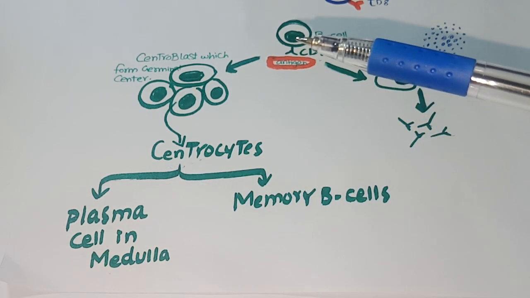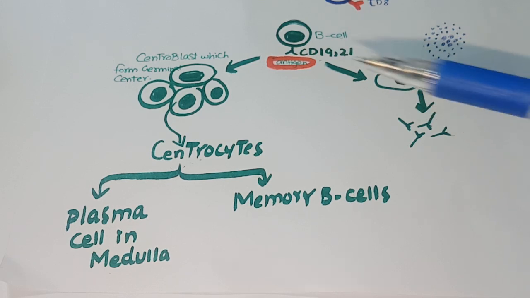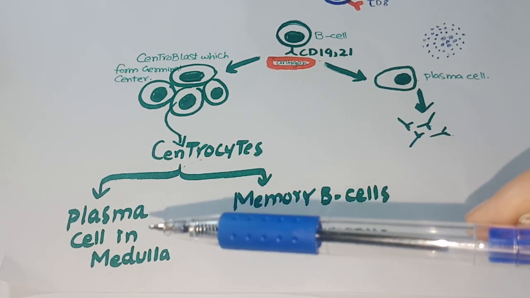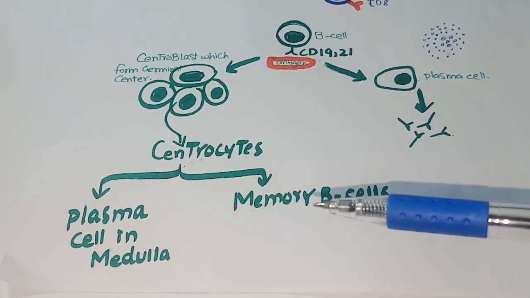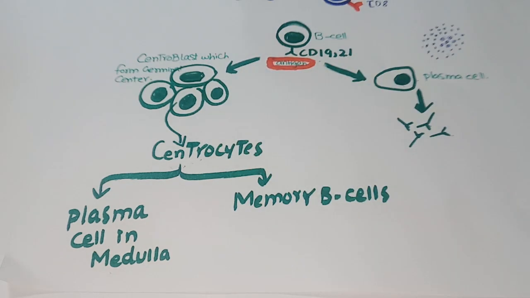In short, B cells can either differentiate into plasma cells and form antibodies, and this B cell can also differentiate into plasma cells as well as memory cells through centroblasts and centrocytes.